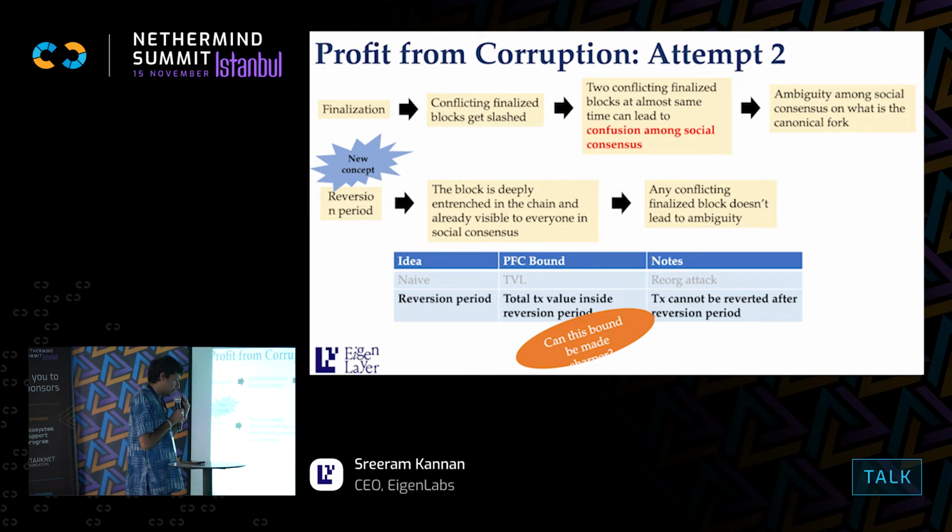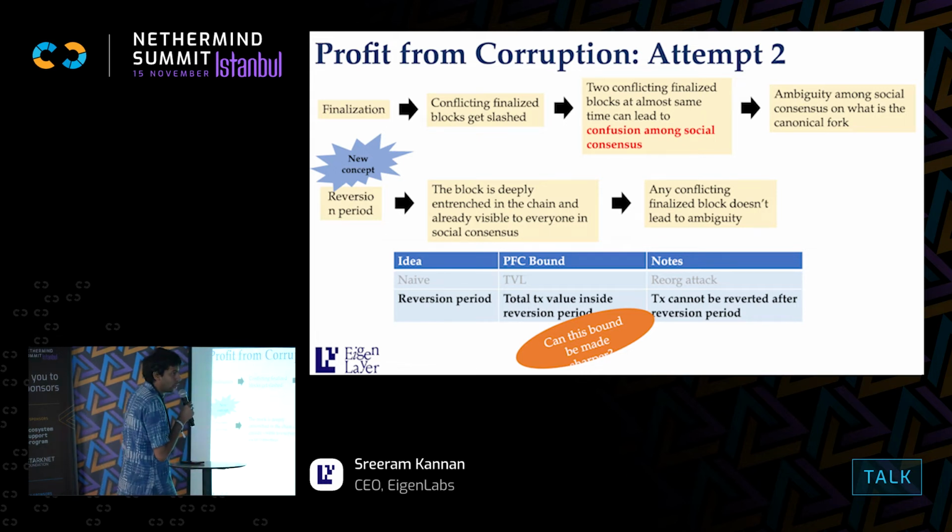But if a conflicting block shows up after some time, imagine somebody tries to reorg a block in Ethereum which is 2 months old. Clearly, it's not going to be possible, because if you try to produce this alternative block, everybody knows that that's a new block. So even if this guy gets slashed, they're going to continue on the old chain. That's what's going to happen. So there is a time period after which blocks get finalized, not by economic security, but by social consensus.